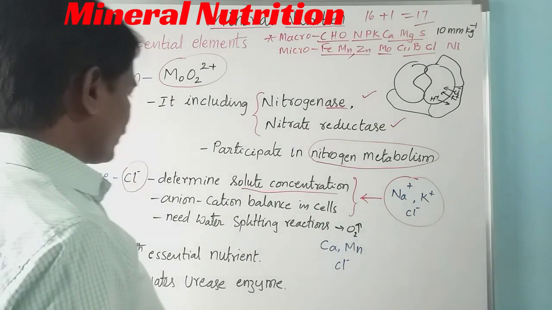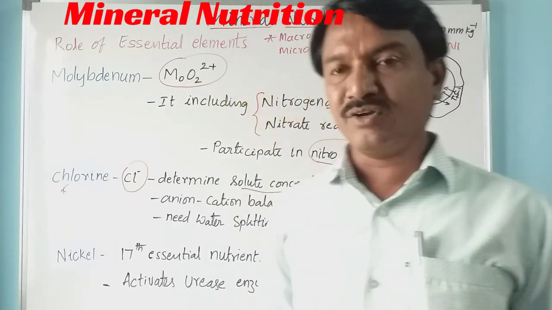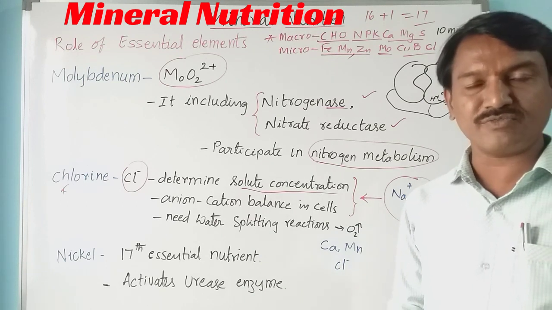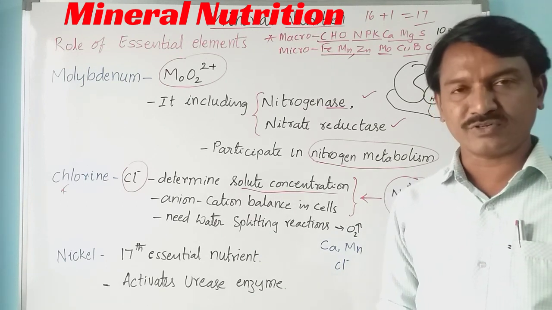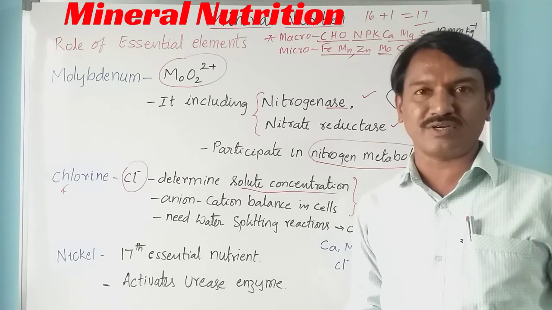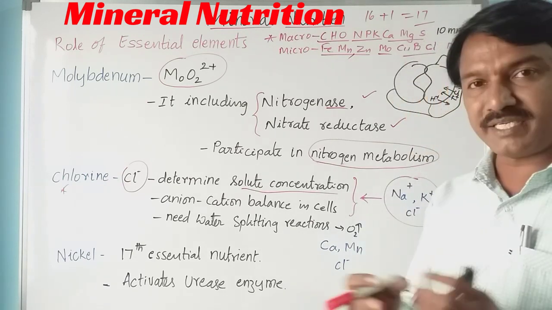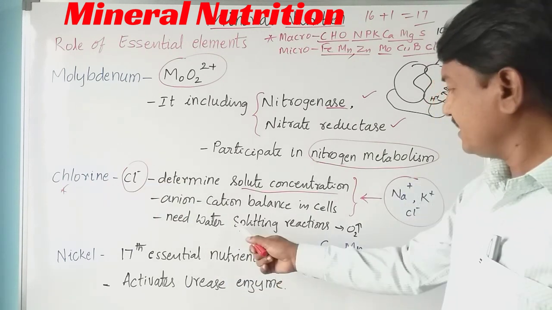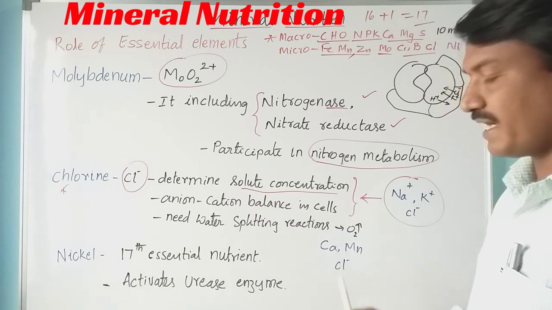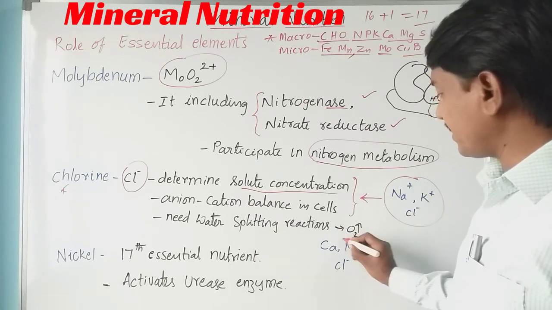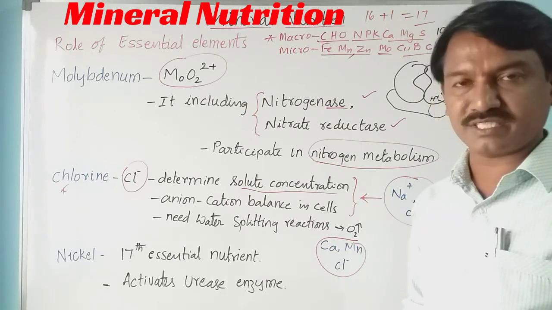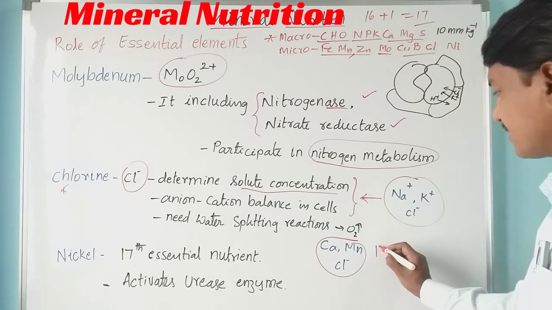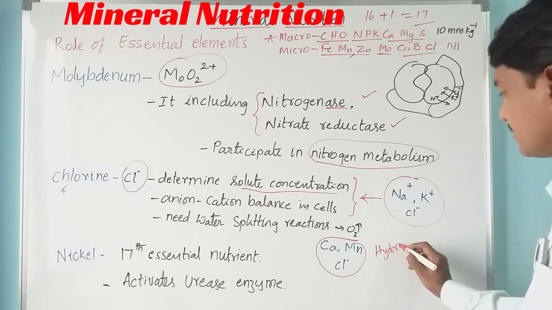Chlorine is also involved in water splitting reactions during photosynthesis. At the time of photosynthesis, H2O water molecules are involved in the reactions. To split water molecules, it requires chlorine. Not only chlorine, it needs calcium, manganese and chlorine to split water molecules during photosynthesis. That process is also called photolysis of water or hydrolysis.